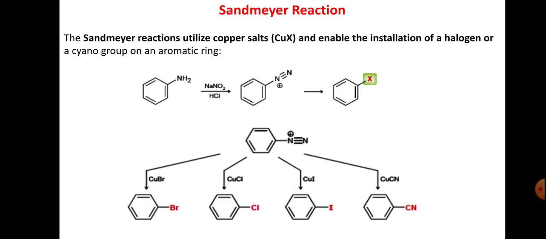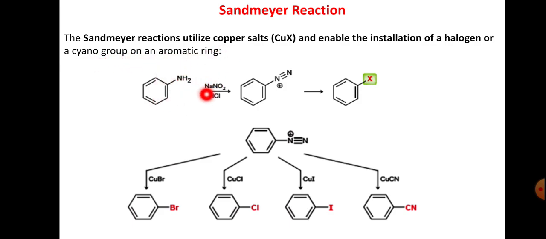And the Sandmeyer reaction, this we have also explained already. So replacement of N2 by chloro, bromo or cyano. The Sandmeyer reaction utilizes copper salt CuX and enables the installation of a halogen or cyano group on the aromatic ring.